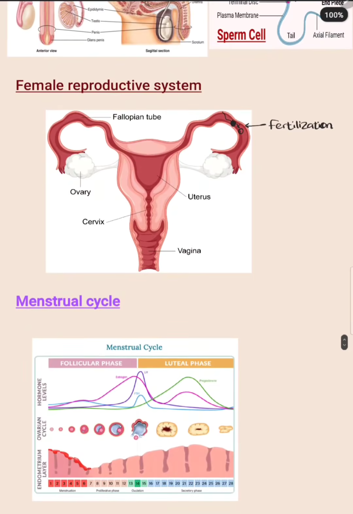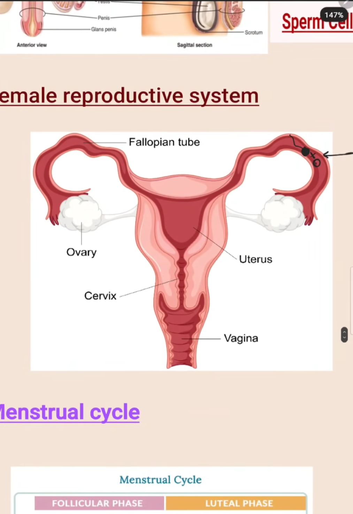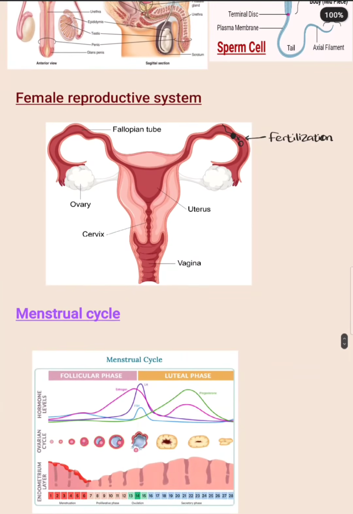The female reproductive system consists of ovary, fallopian tube, uterus, cervix and vagina. If the sperm enters the female reproductive system, it should fertilize in the fallopian tube.